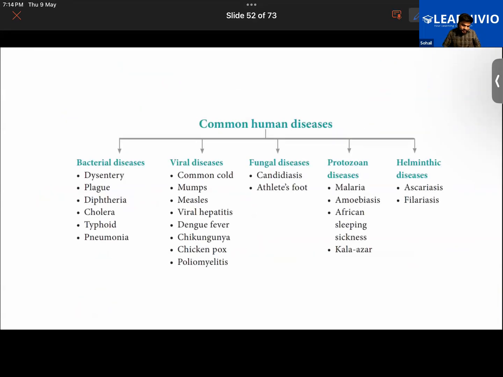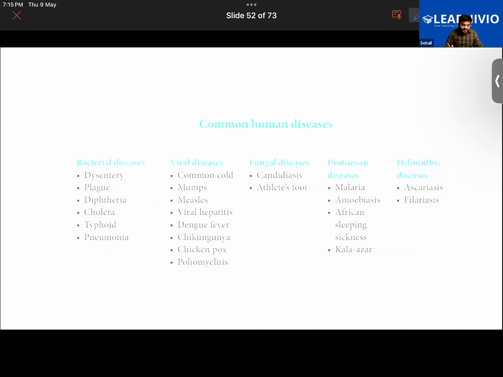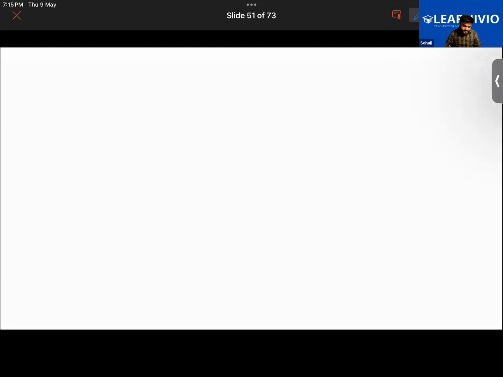Then, what are the common examples of communicable diseases which can transmit from an infected person to a healthy person? What are the communicable diseases, guys, which can spread from an infected person to a healthy person?